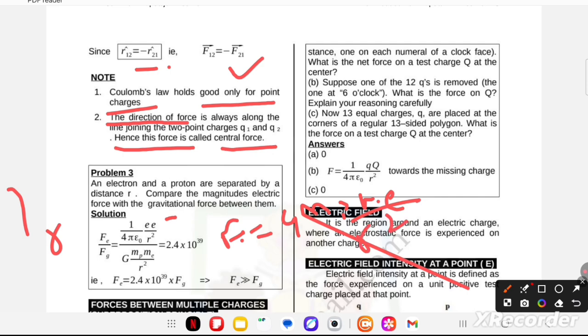So we can write here 1 upon 4 pi epsilon naught e square upon r square, capital G Mp Me upon r square, where Mp is mass of proton, Me is mass of electron. After calculation we have the value 2.4 into 10 power 39. So F is equal to 2.4 into 10 power 39 into Fg. Therefore it is clear that the electrostatic force is much greater than the gravitational force.